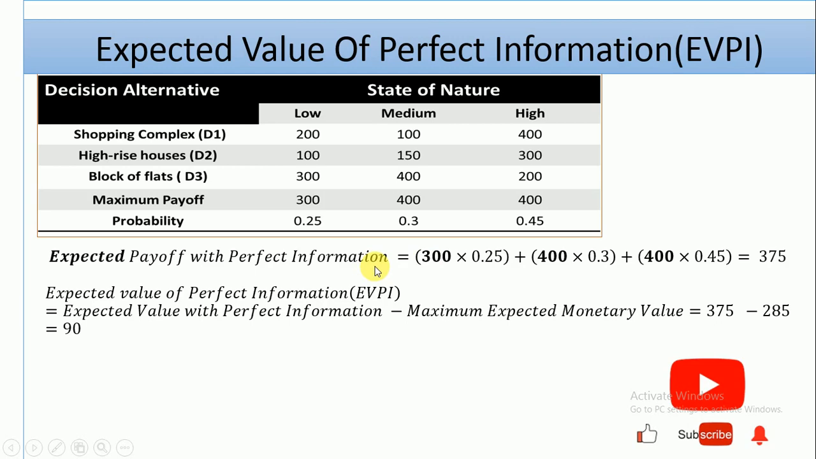What about the expected value of perfect information? You need two things. You need the expected value with perfect information, which has been calculated to be 375, and the maximum of the expected monetary value. So 375 minus 285 gives 90. So the expected value of perfect information is 90.